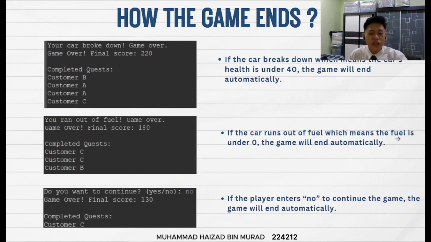Lastly, how the game ends. The game ends in three different ways. When the game ends, the screen will display the final score here and the completed quests that have been done by the player. First, if the car breaks down, which is when the car health is under 40, the game will end automatically. Second, if the car runs out of fuel, which means the fuel is under 0, the game will also end automatically. And last one, if the player is giving up and doesn't want to play the game anymore, the player can enter no to continue the game, and the game will end.